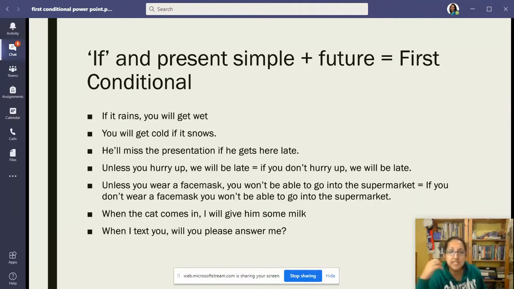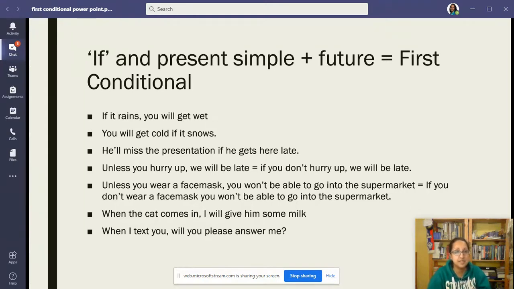So we use the first conditional to talk about real possible situations in the future. So they're not happening now. Even though we're using the present tense for the conditional part, they are not happening now.